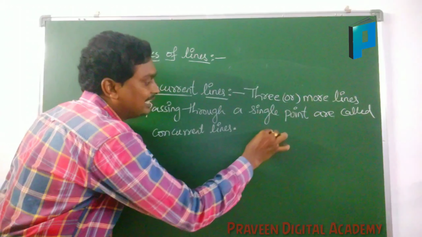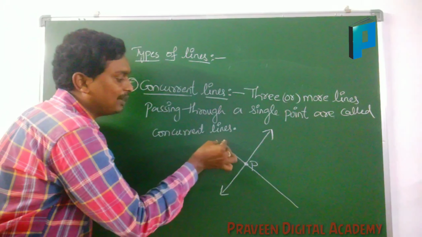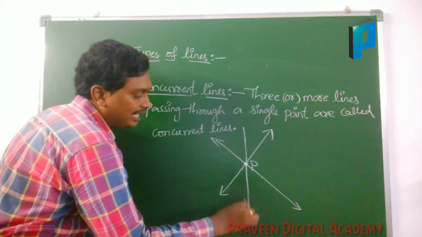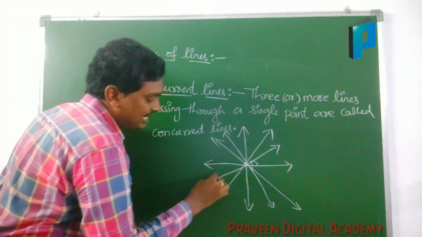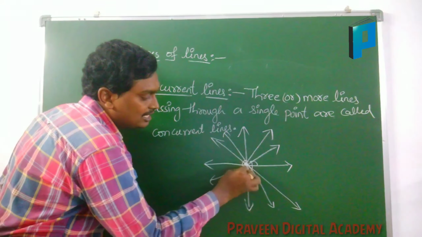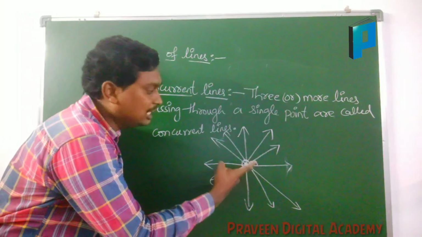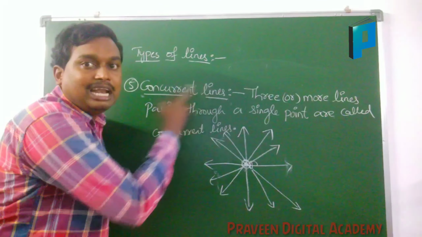Here, a line is passing like this. If another line is passing like this through P, and one more line is passing like this, and one more line like this, all the lines are passing through the single point. So all these lines we will call concurrent lines. Three or more lines passing through a single point are called concurrent lines.